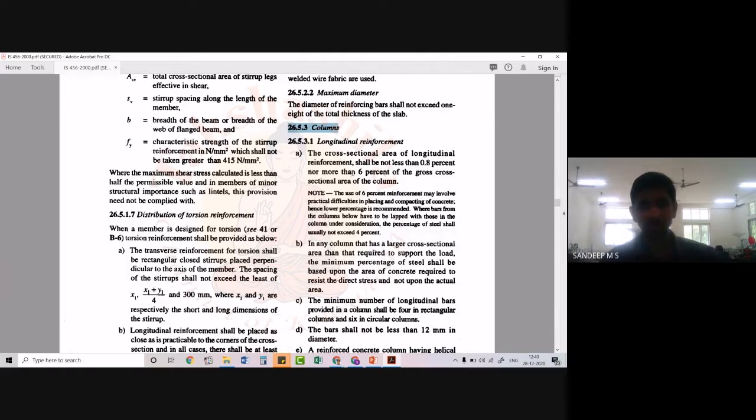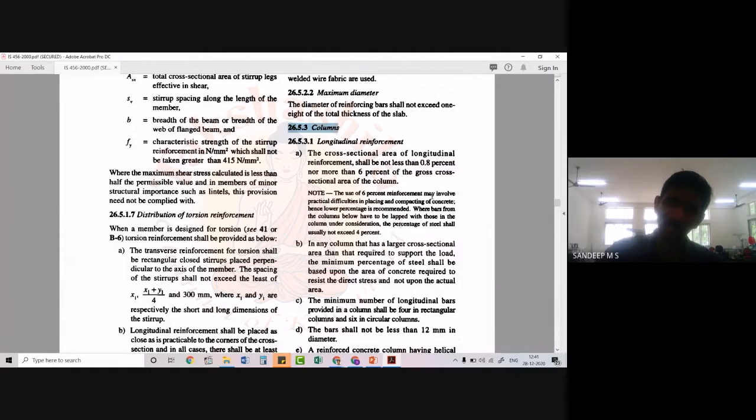The cross-sectional area of longitudinal reinforcement shall be not less than 0.8 percentage nor more than 6 percentage of the gross cross-sectional area of the column. So what do you mean by that? Basically, if we have a column, say let's take the cross-section as a rectangle, we will be providing some main reinforcement in that. When we take the ratio of the cross-section of this main reinforcement to the total gross cross-section, this area of steel should not be less than 0.8 percentage. So at least we have to provide 0.8 percentage of the total cross-sectional area.